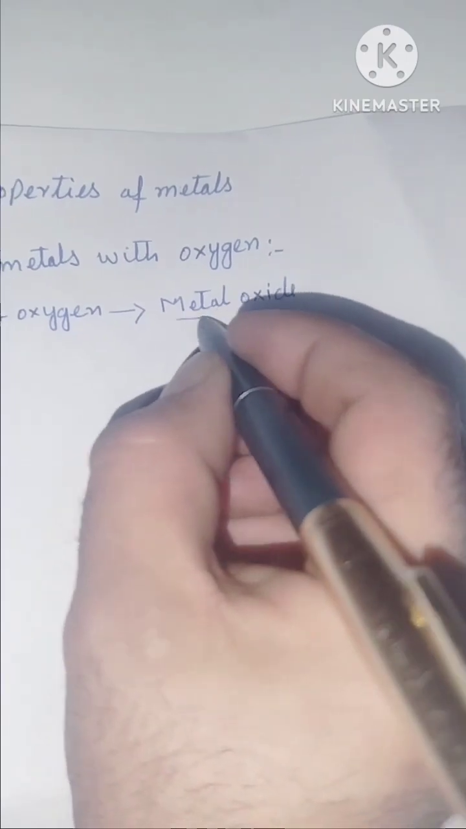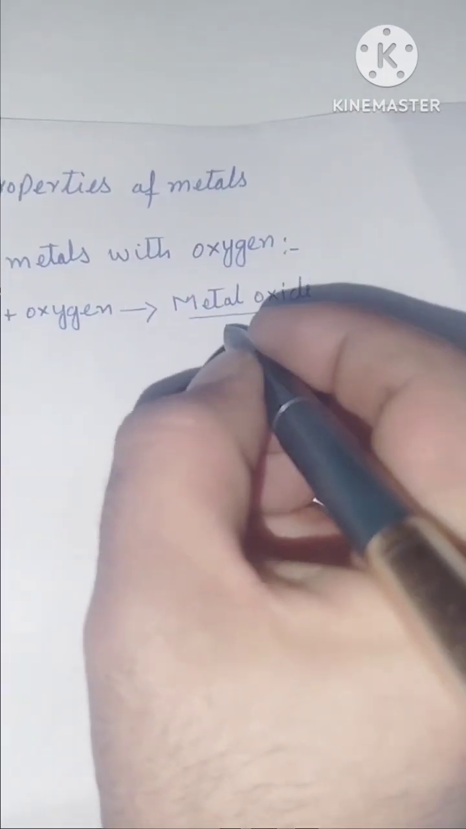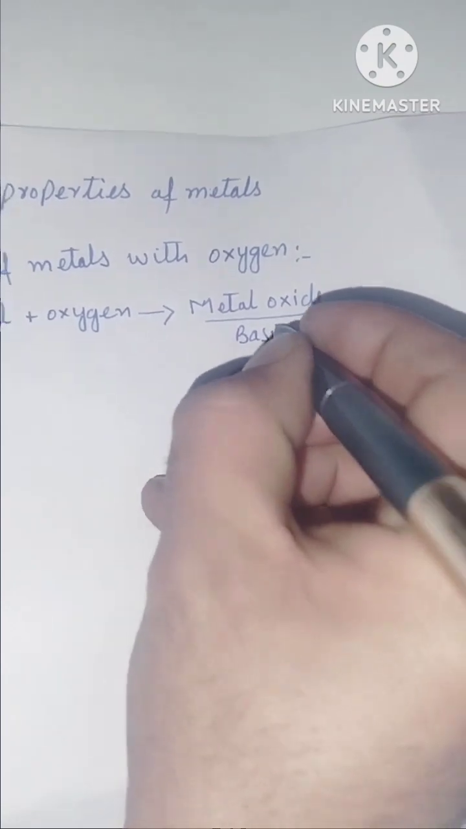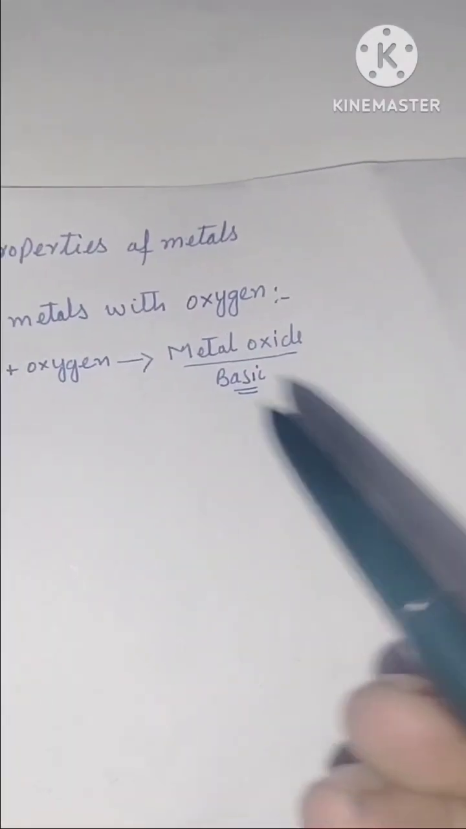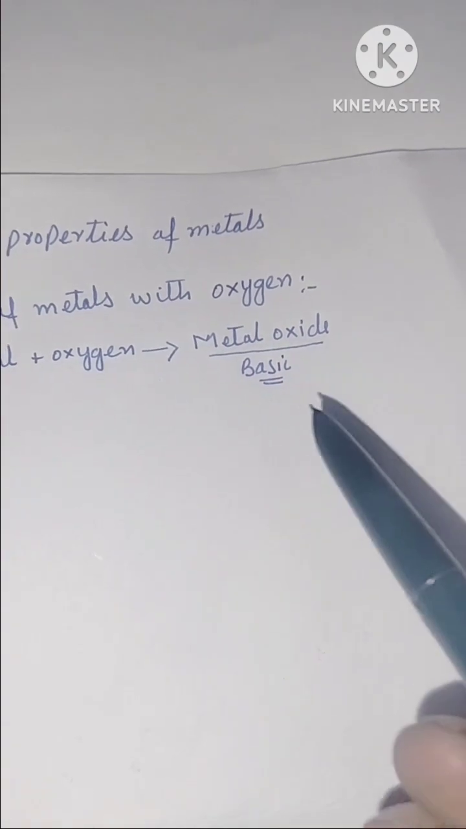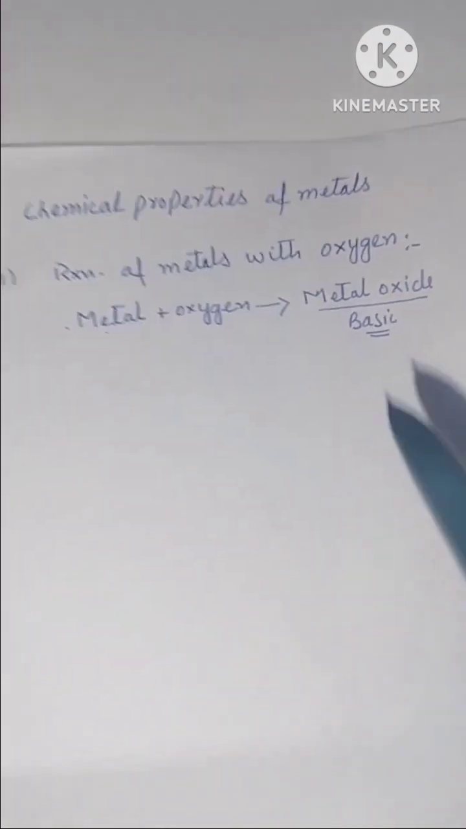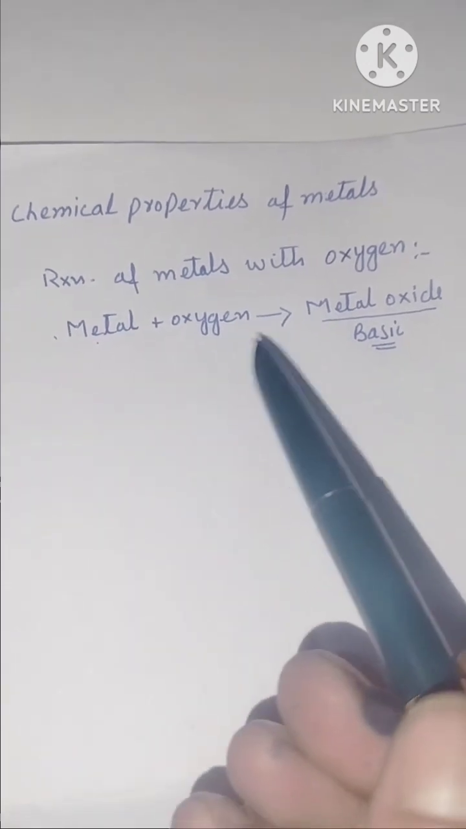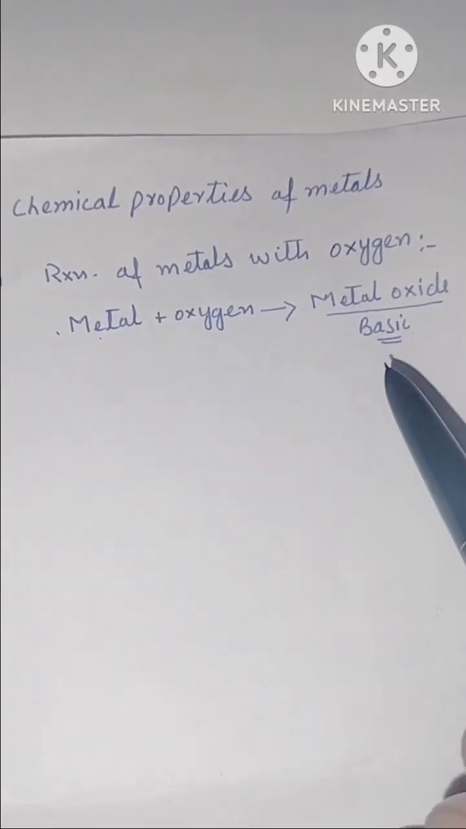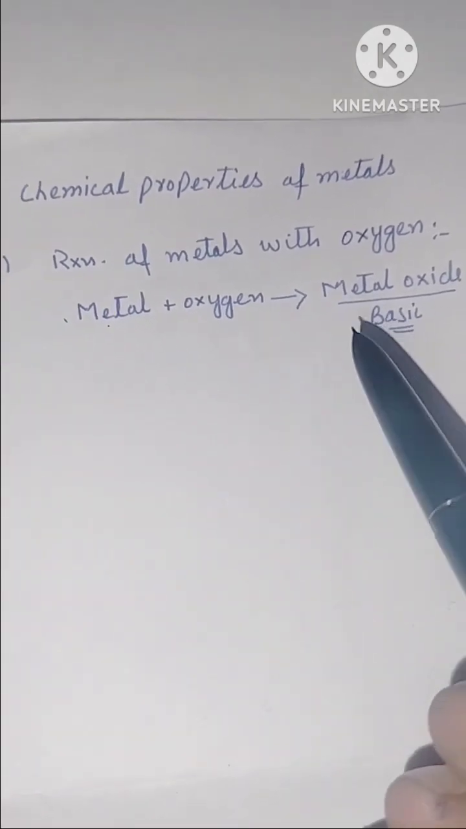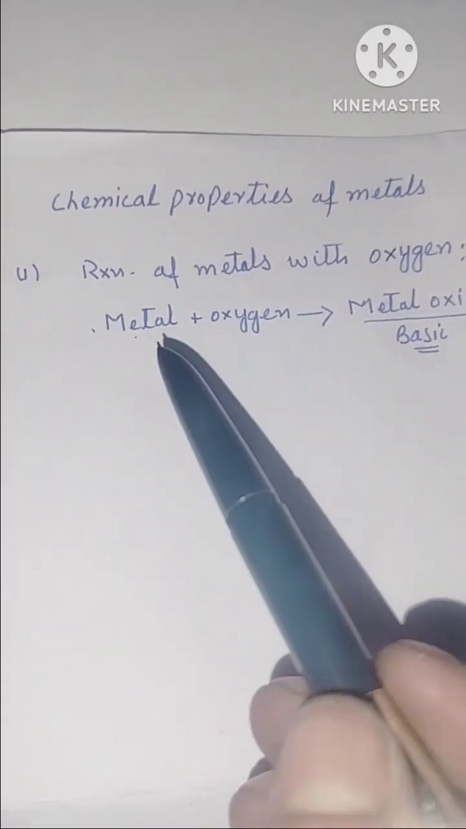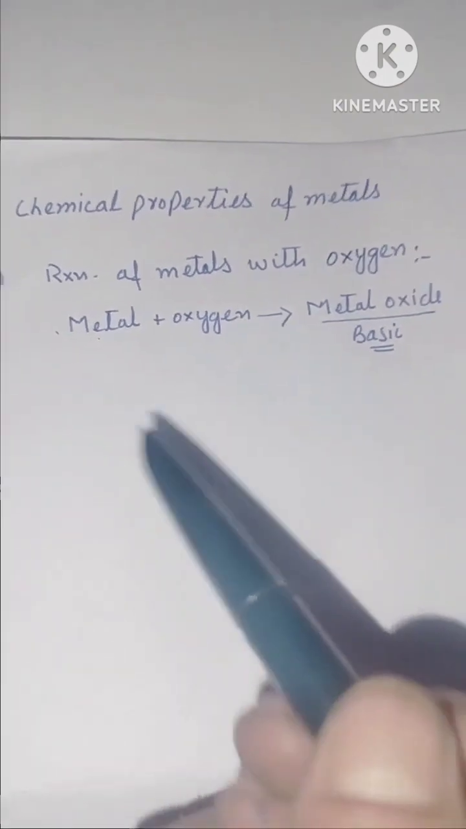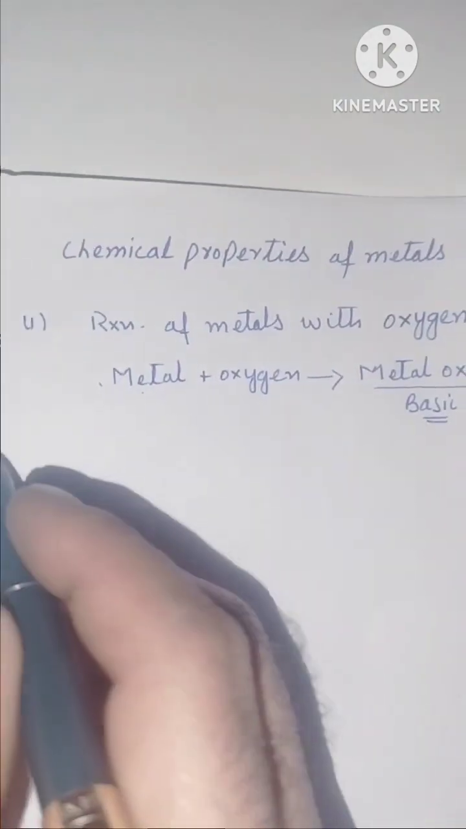These metal oxides, they are basic in nature. Rather, most of the metal oxides are basic in nature. So याद रखिएगा, metals react with oxygen and form metal oxides which are basic in nature. However, the reactivity of metals towards oxygen varies from metal to metal. Let us cite some examples.